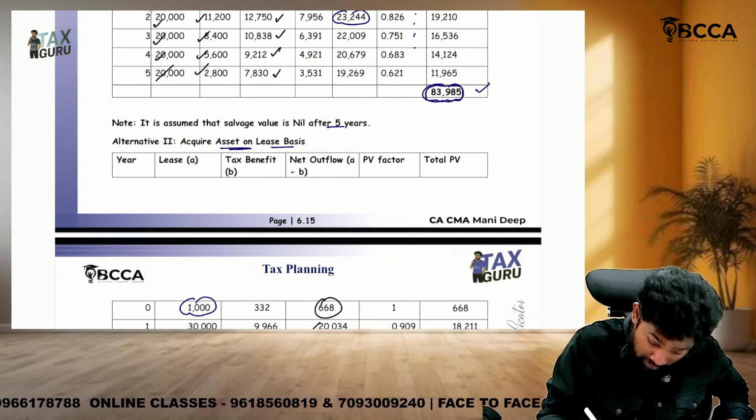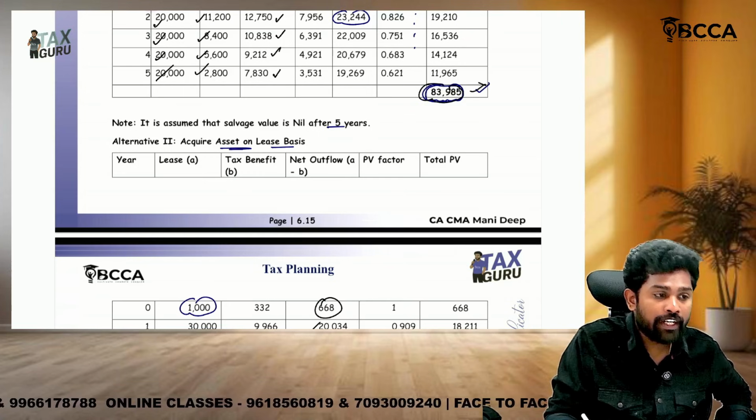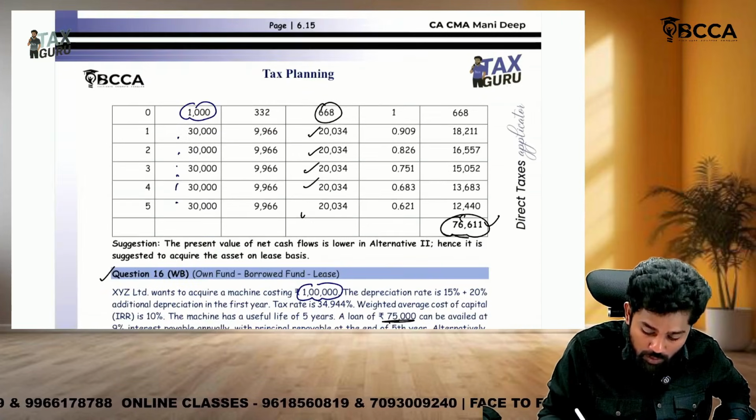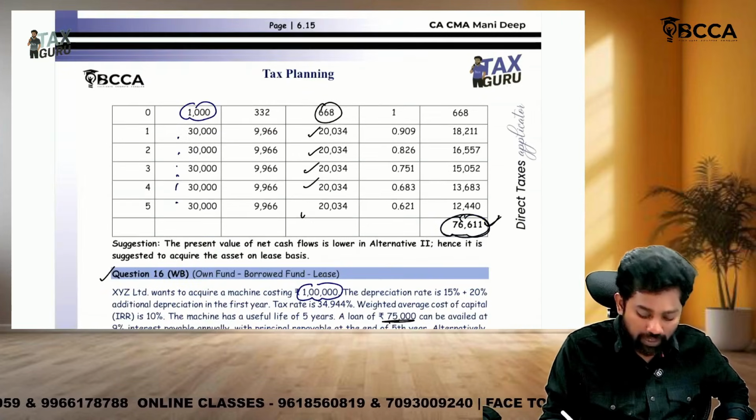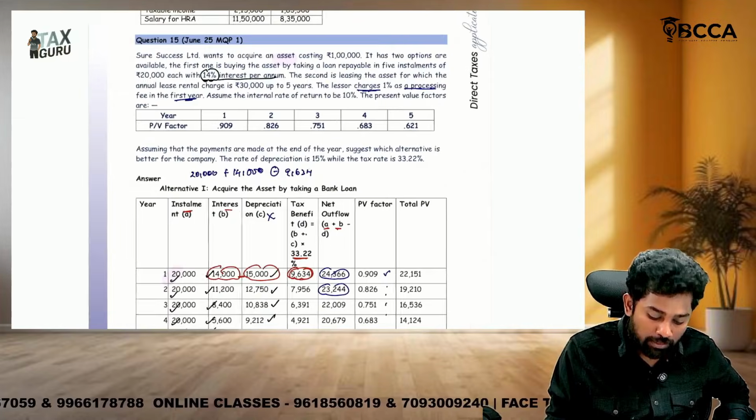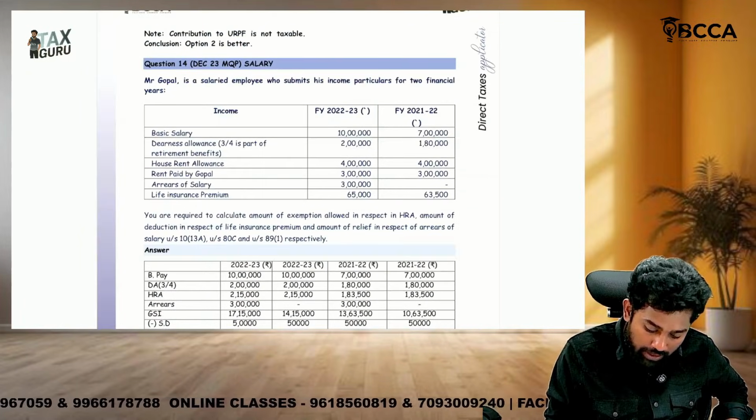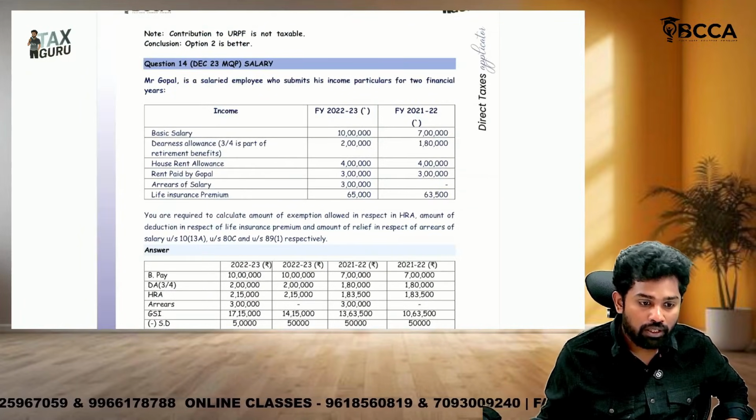So in the buy option you have an outflow of 83,985, whereas in the lease option you have an outflow of 76,611. Which is better? Leasing. Taking the machine on lease is only better, right?